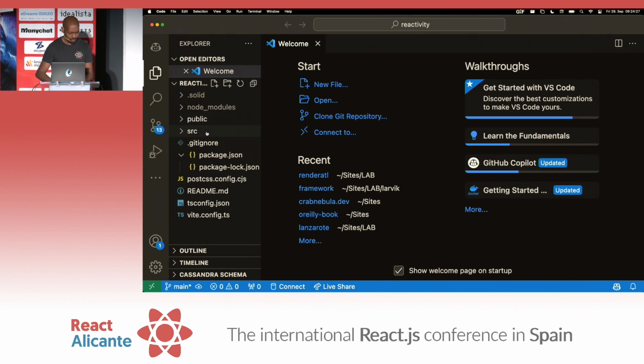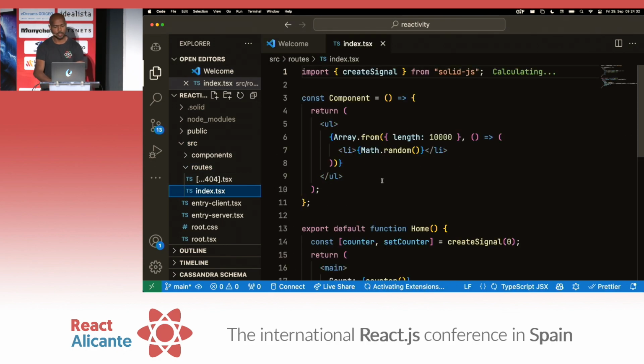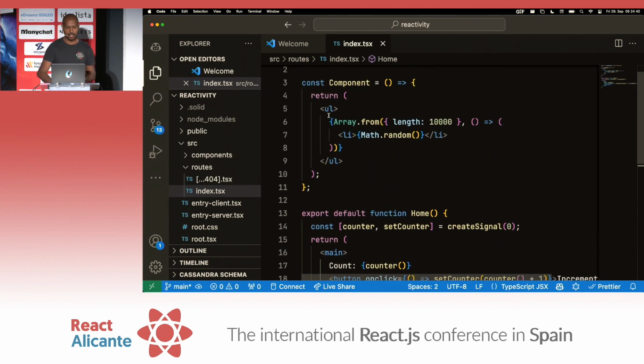So what do we have? If we open, this is a Solid JS project because Solid uses signals. And here's what we have. We have a home component with main. It renders a counter. And then it renders a component called component. And this component is a UL, an unordered list, of 10,000 elements of Math.random. Okay? So I want you to keep this in mind.